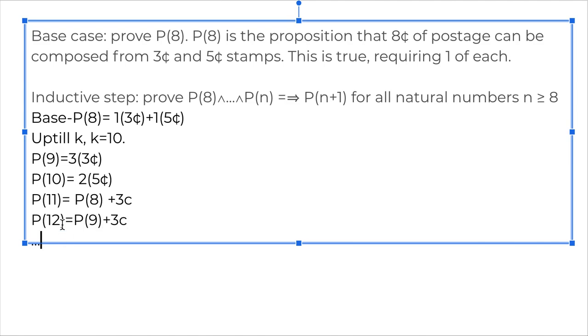And so on. So using the previous results, P8, P9, P10, I can keep on recursively saying that P11, P12, till any number can be written as the result of a previous one, right?